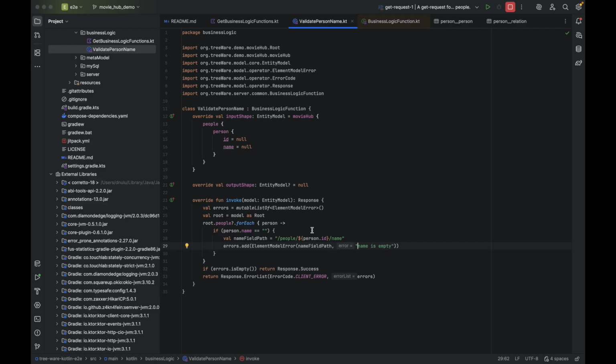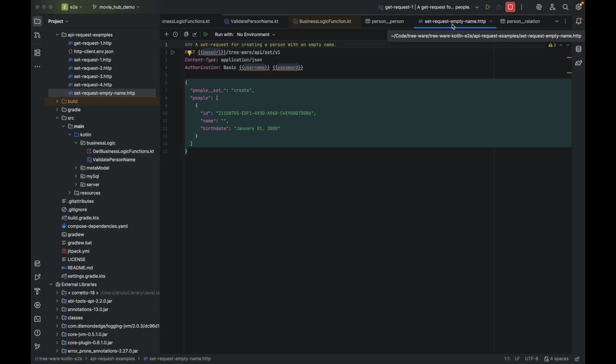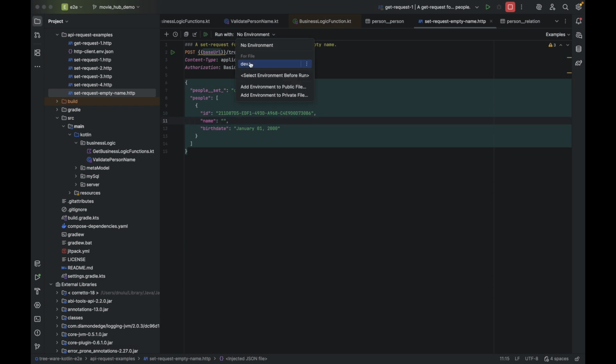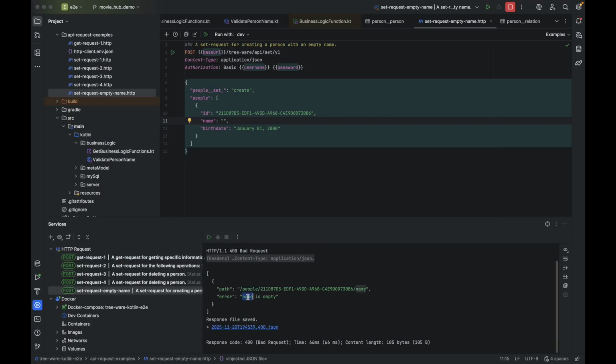So let's run this now and see. Let's run a set request that has an empty name and see that we get back a name is empty error. The directory of API examples contains a request with an empty name being set. We're trying to create a person with an empty name. Let's set the environment for this request and run it. And as you can see, we're getting that error in our custom validation saying name is empty.